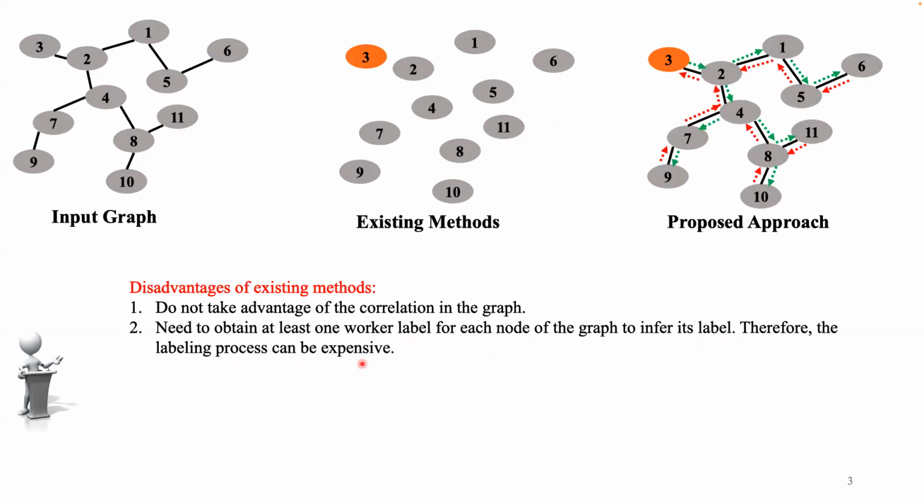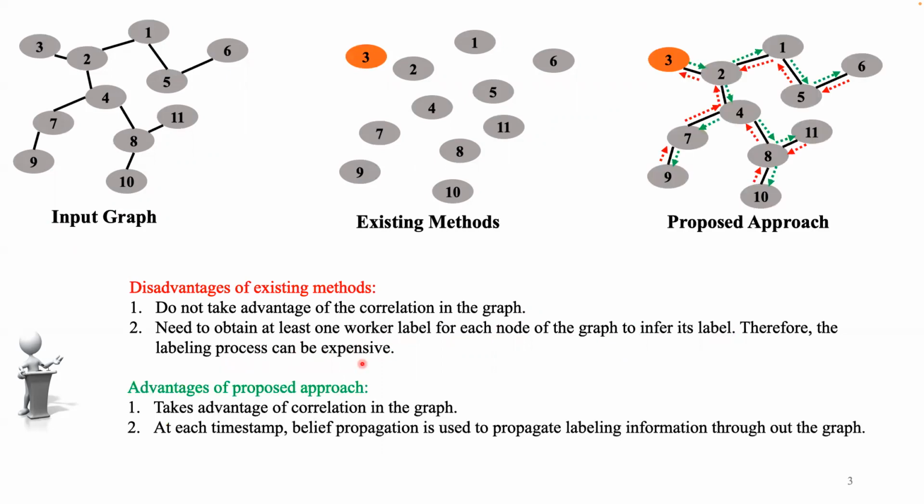Our proposed approach considers the graph structure and takes advantage of the correlation in the graph to propagate labeling information throughout the graph. The forward propagation that propagates information from leaf nodes to the chosen node is depicted by red arrows. And the backward propagation, which propagates the new label information from chosen node to the leaf nodes, is depicted by green arrows.